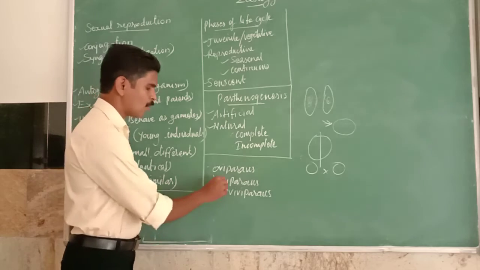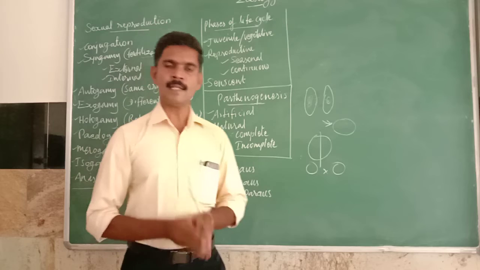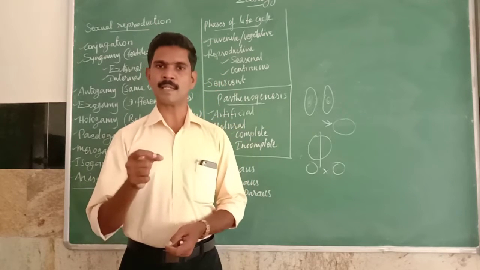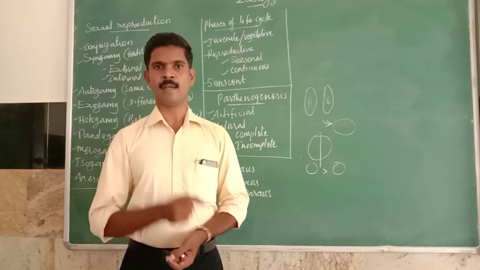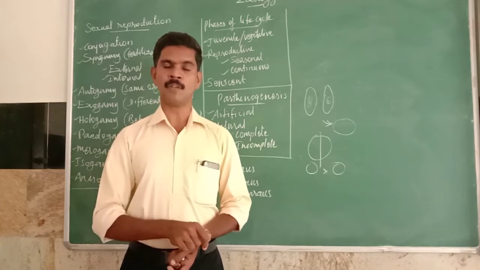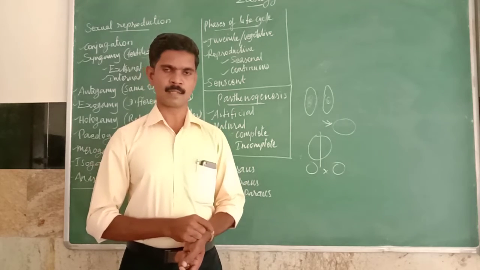And the last one is ovoviviparous. In this type of organism, the young organism or the embryo develops inside the egg, but the egg remains inside the body of the female until the young ones are ready to hatch. Understand?